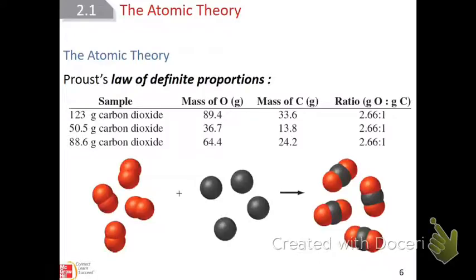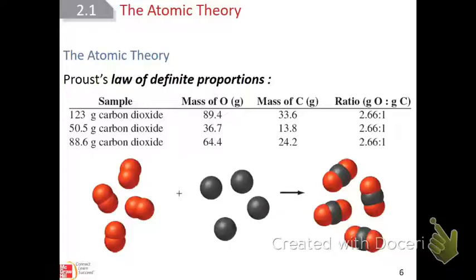Then this guy named Proust came along with what's called the law of definite proportions, which says if you combine these chemicals, they're always going to combine in the same definite ratio, the same definite proportion. That's why you can't have half an atom when it combines.